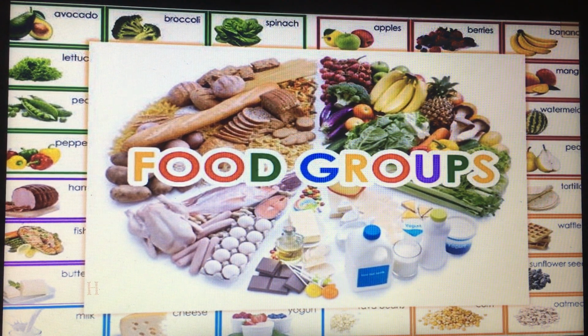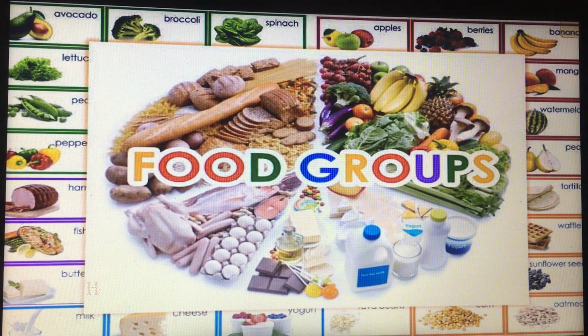So if a person does not take all the nutrients in the correct proportions, he may suffer from malnutrition. Malnutrition means bad feeding. It could be eating too much of all food or having too little food. So malnutrition means bad feeding, which could be eating too much or too little.